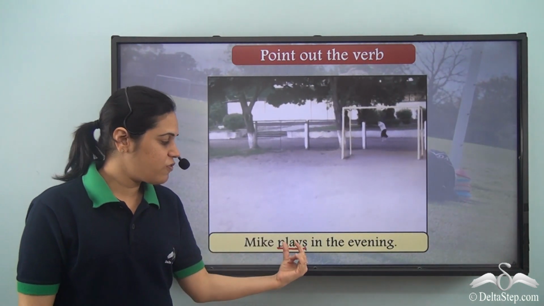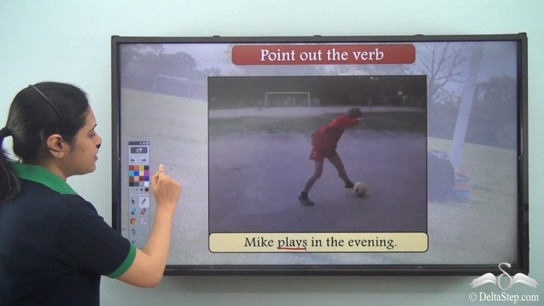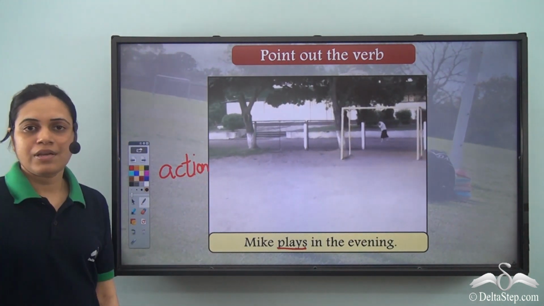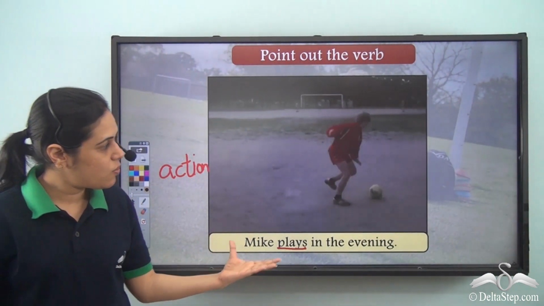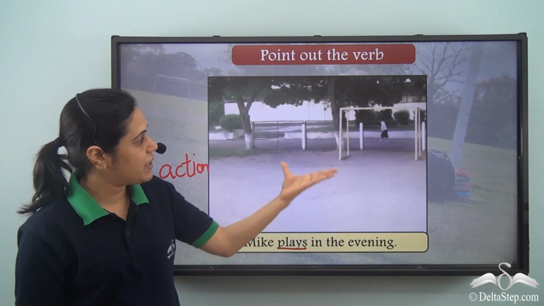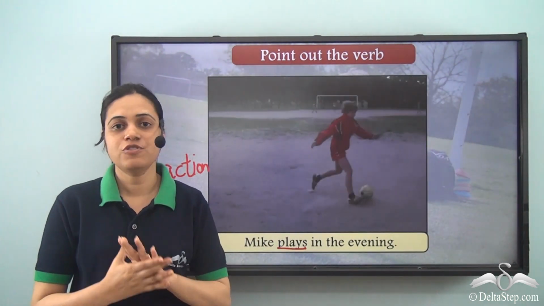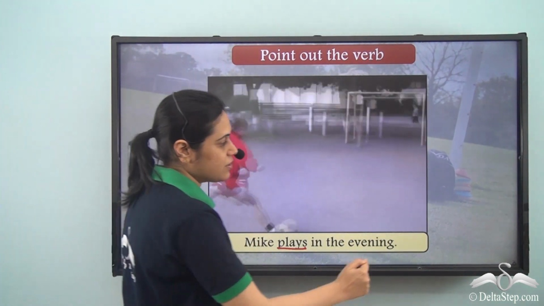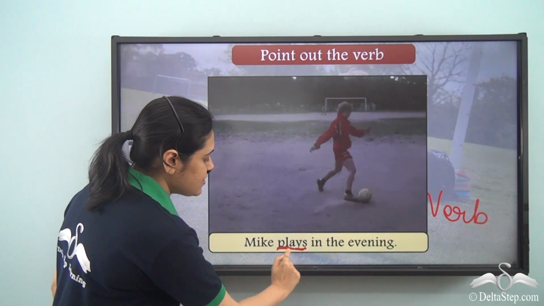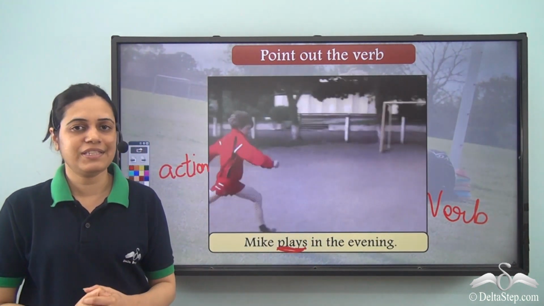So this word plays describes the action. It is actually telling us what does Mike do? Mike plays. It is describing the action of this boy Mike. So plays is the verb in this sentence.